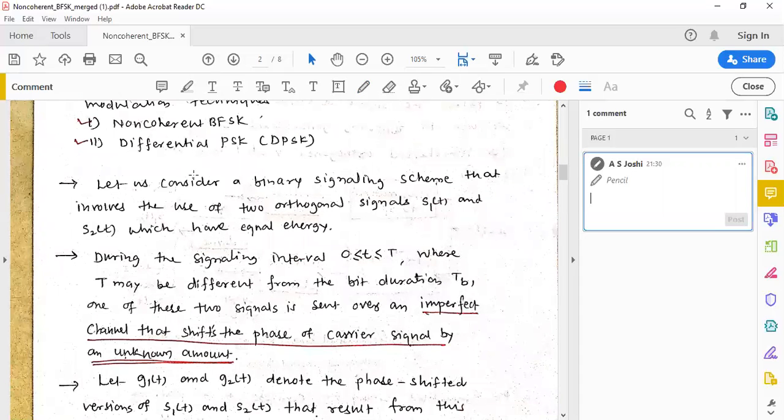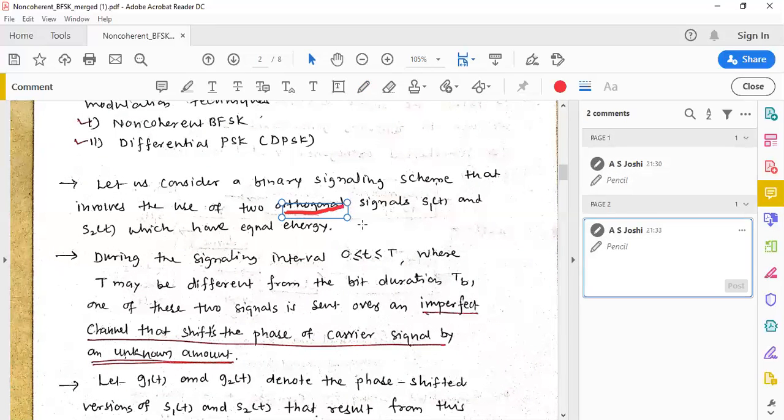Now let us consider a binary signaling scheme that involves the use of two orthogonal signals, S1 of t and S2 of t, which have equal energy. As you already know, what is the meaning of orthogonal?